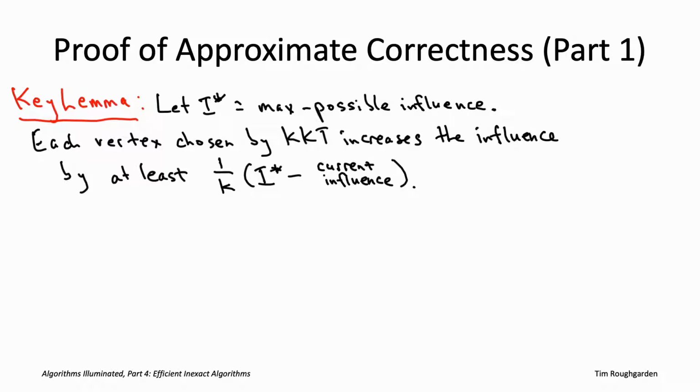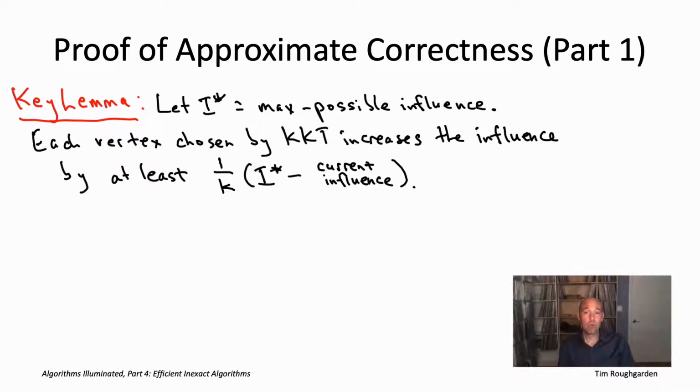So this is literally exactly the same as the lemma in the maximum coverage problem, except what used to be C star for the maximum coverage is now I star for the maximum influence. And what used to be the number of elements already covered is now just the current influence of the KKT solution. Otherwise, it's exactly the same.